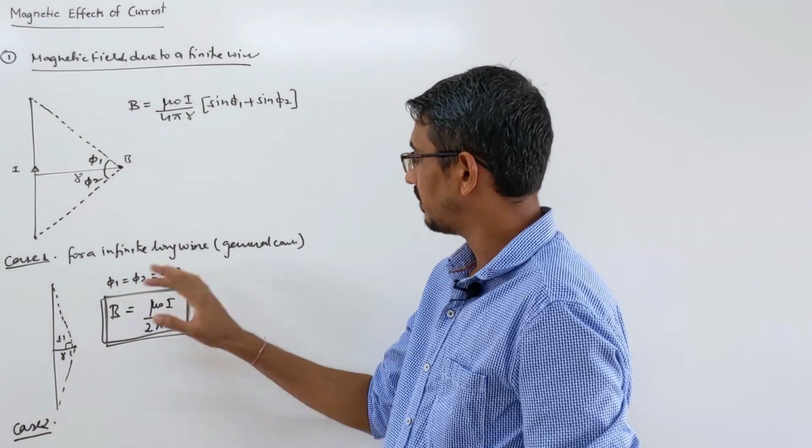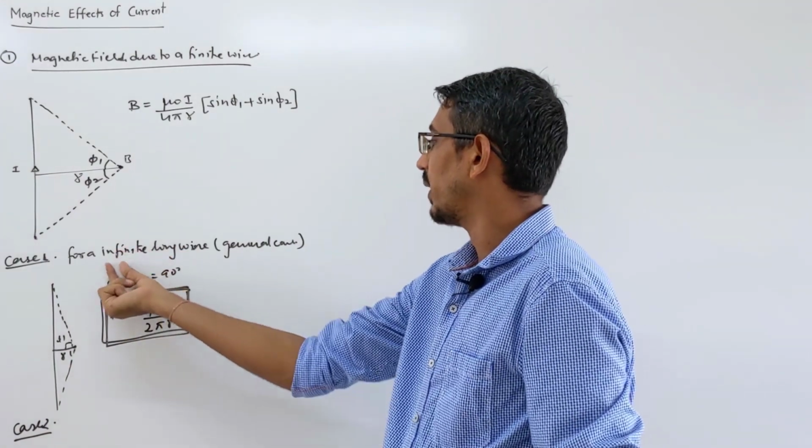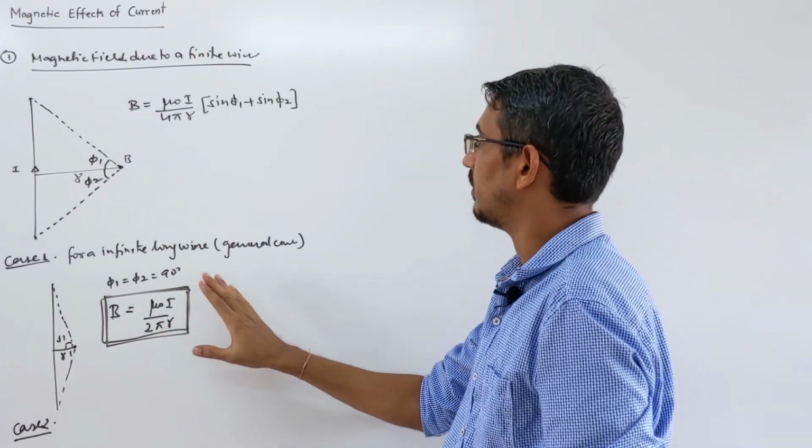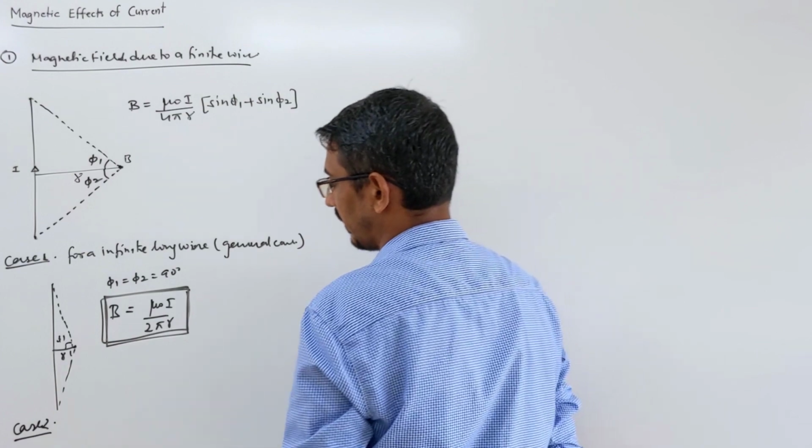Okay, now we are writing the cases of this only. Look here, for an infinite long wire, what is the answer? Mu naught I upon 2 pi r, and 99% you have to use this formula only.